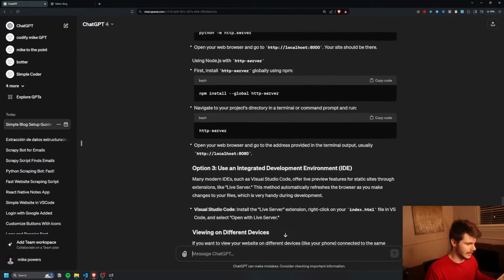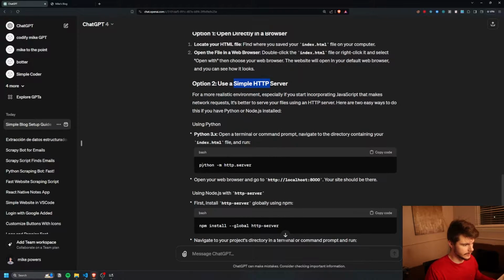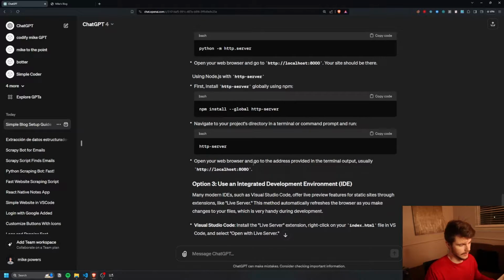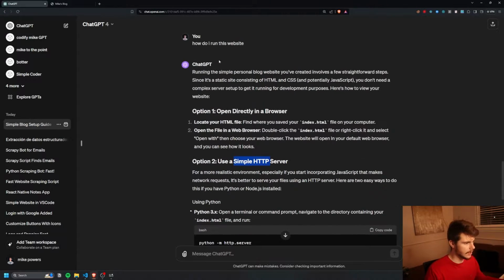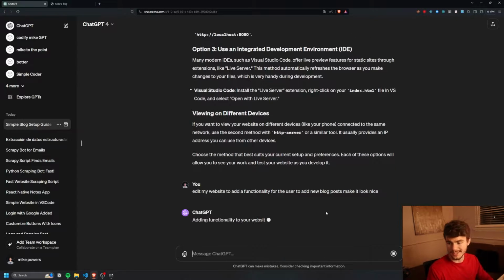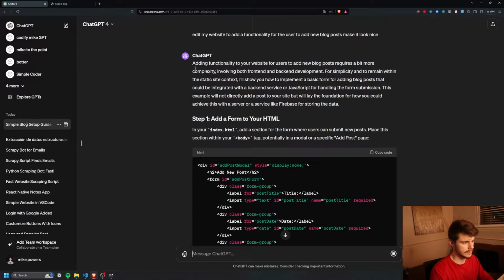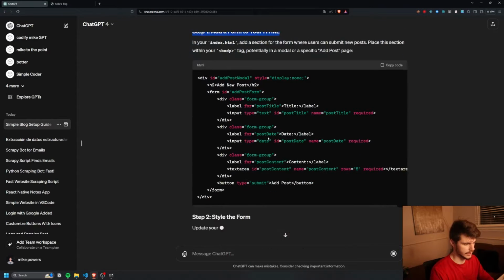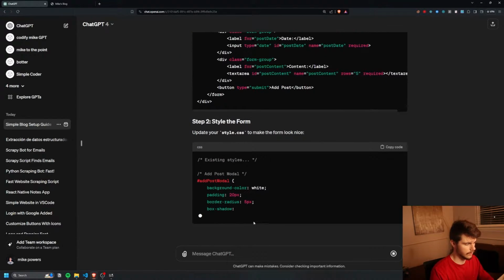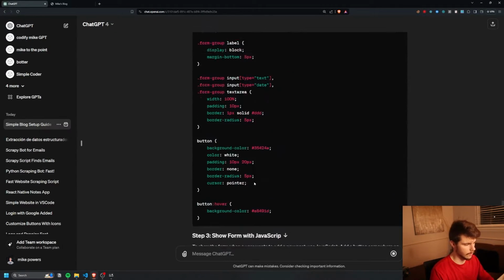So let's just say this. Oh, it even gives us another option if we want to use a simple HTTP server using Python. We're going to skip past this for now. We don't really have to pay attention because we've already got our website kind of running here. So we're going to say, edit my website to add a functionality for the user to add new blog posts and make it look nice. So it's going to say, add a form to your HTML here. Also looks like it's telling us we need to add some JavaScript from this section up here. So we have to style our form. All right, awesome. Okay, so we have some new code here that it wants me to input.